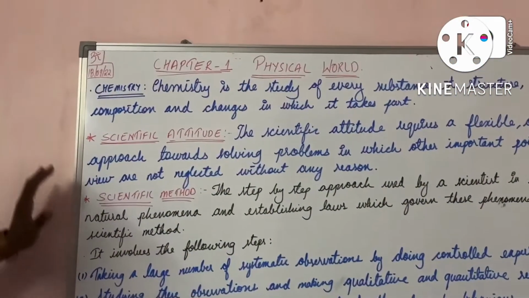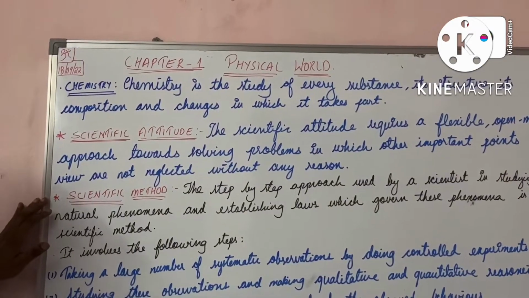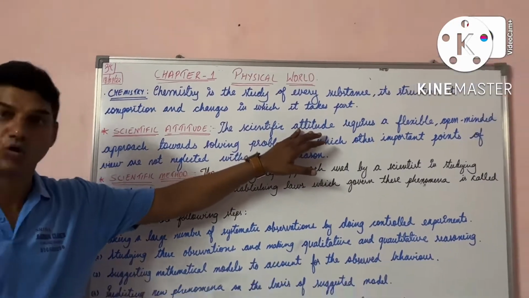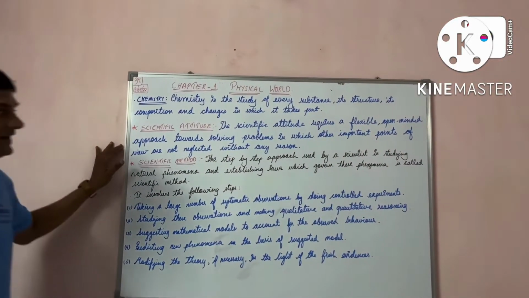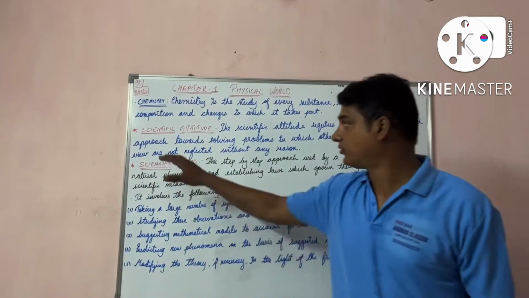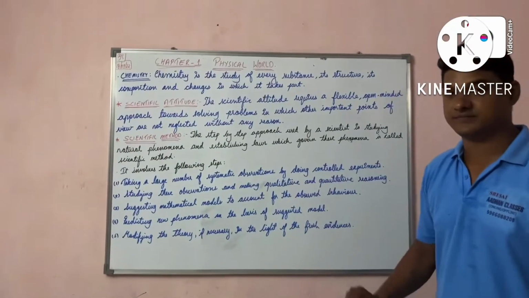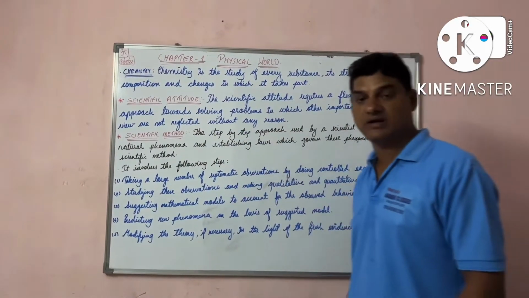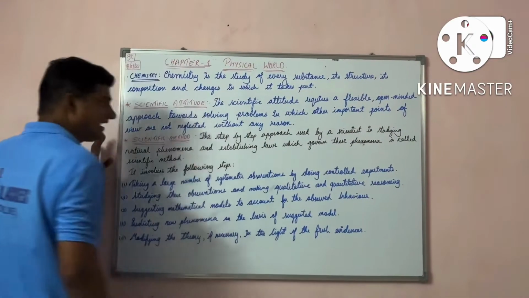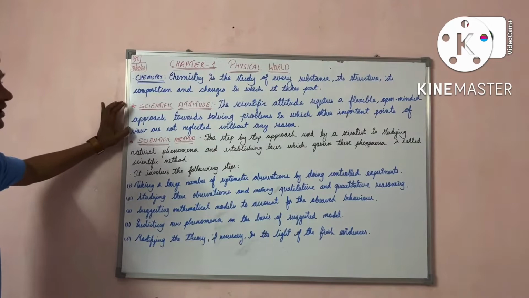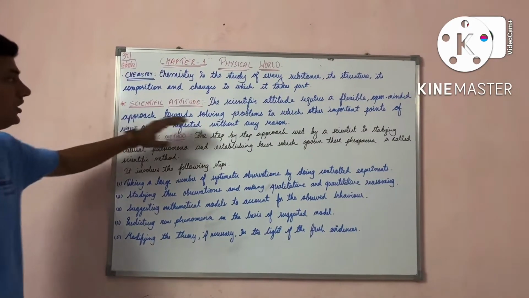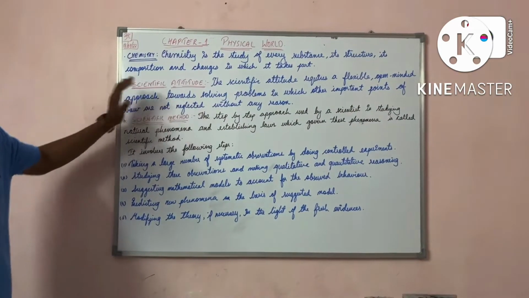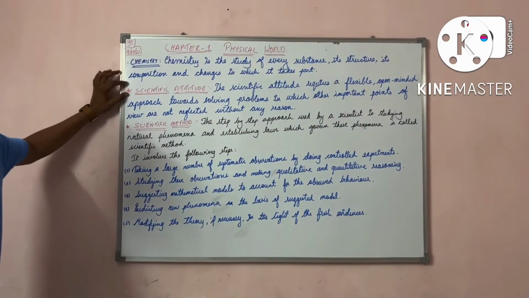Now, the next topic will be about the scientific attitude. What is scientific attitude and what is the scientific method? First, the scientific attitude. Scientific attitude requires a flexible, open-minded approach. Open-minded approach for what? Open-minded approach, students, for solving the problems, in which other important points of view are not neglected without any reason. In scientific attitude, you need to recollect all the points which are useful to solve the particular problem without neglecting the particular points. That is your scientific attitude.